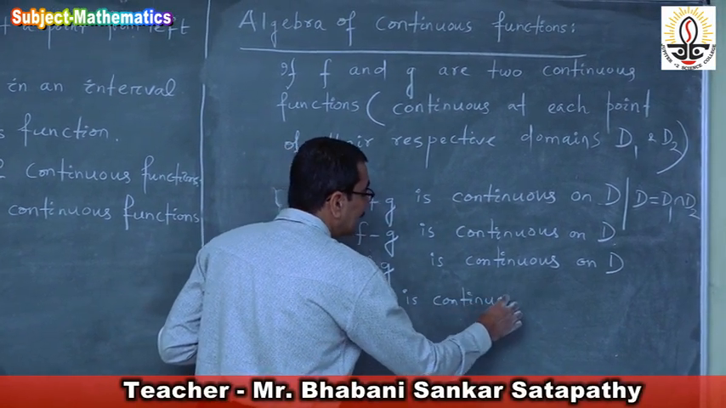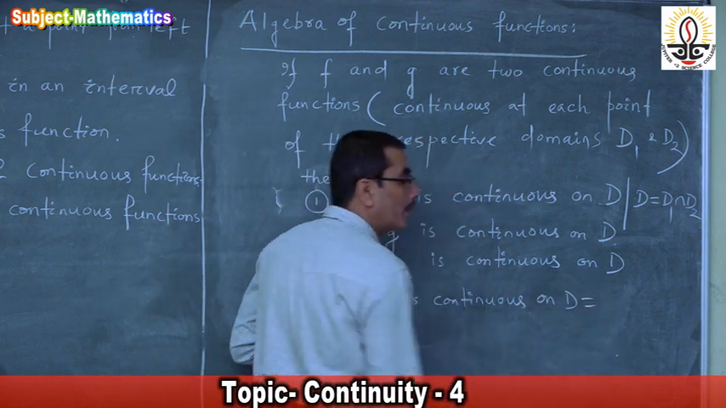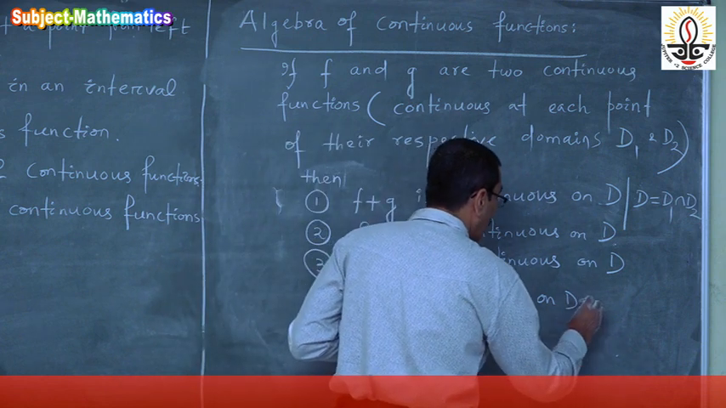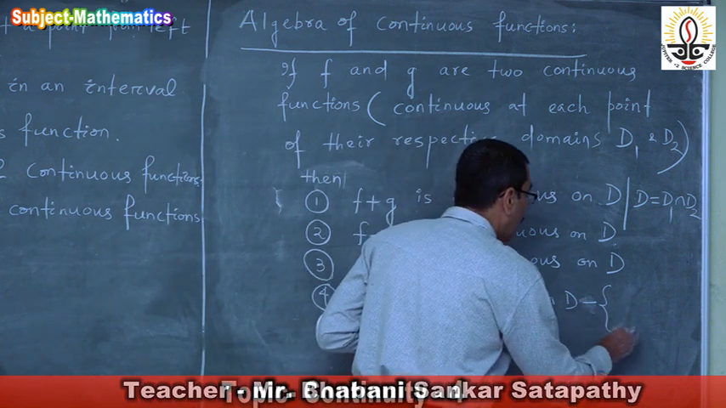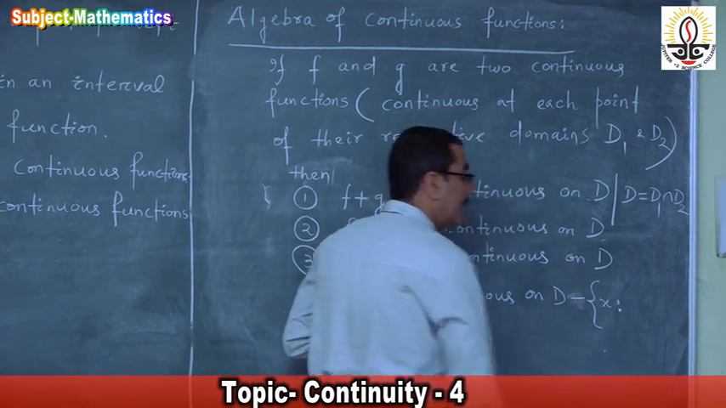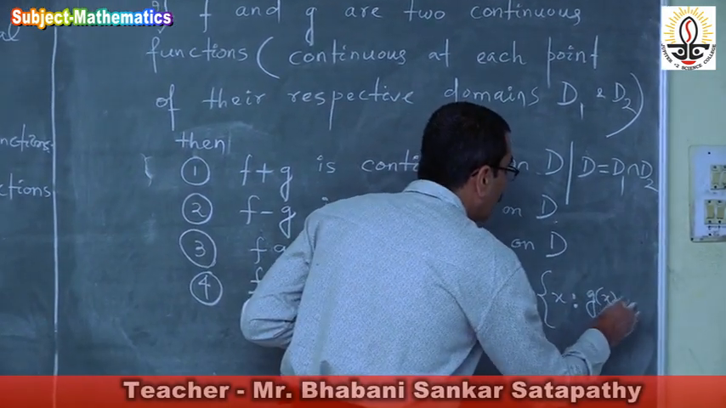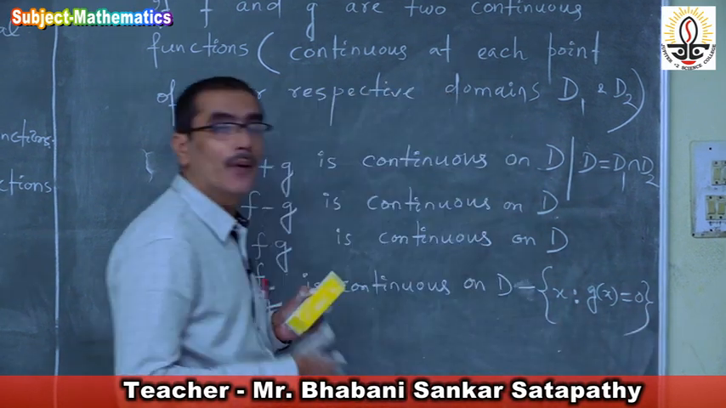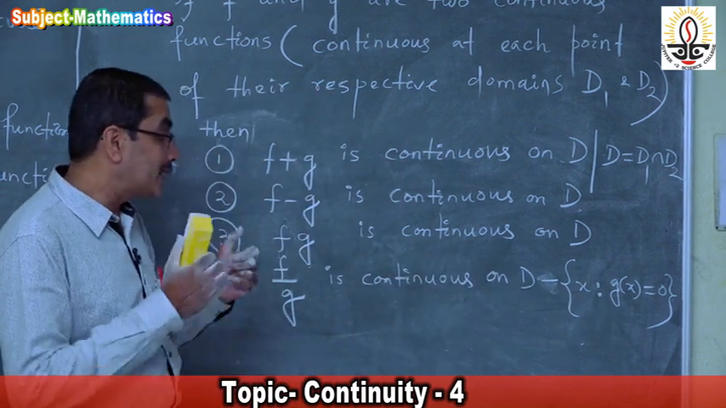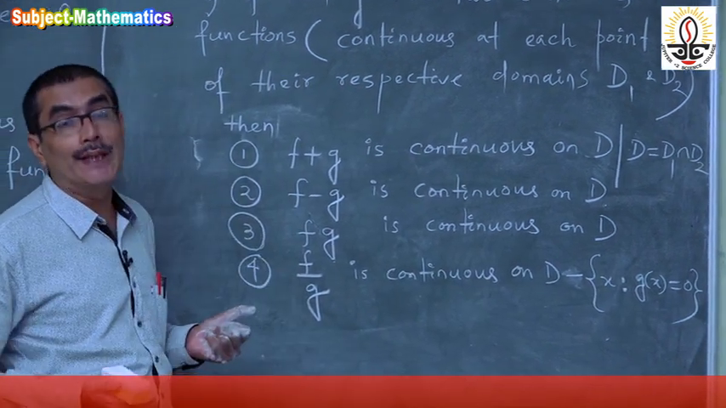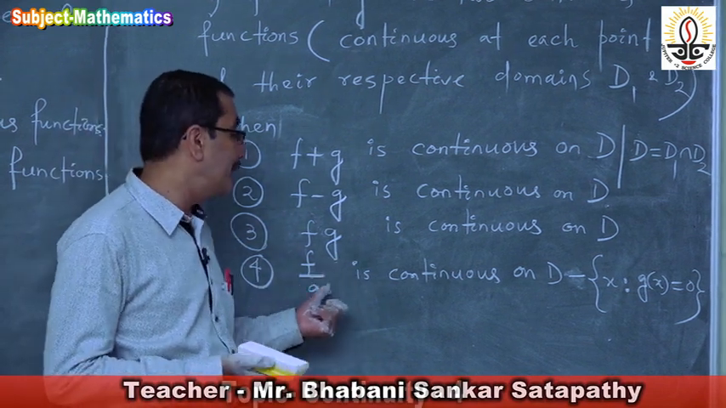F by g is continuous on D minus the set of all x such that g of x is equal to 0. The x for which g of x becomes zero, if we leave out that x, then at all those points f by g will be continuous.